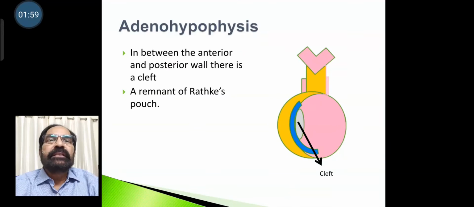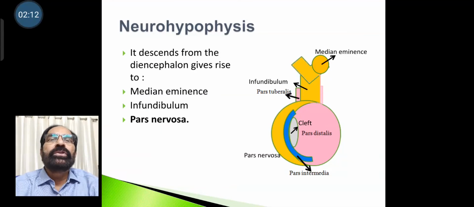Then in between the anterior and posterior walls of Rathke's pouch, there is a cleft, and it is the remnant of Rathke's pouch. Then we go to neurohypophysis.